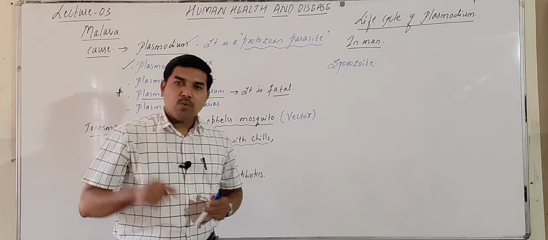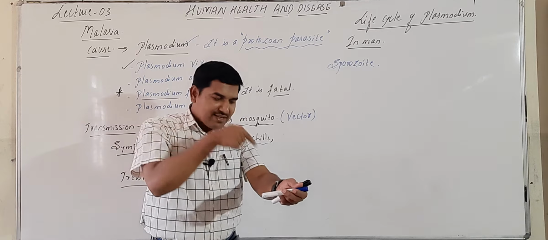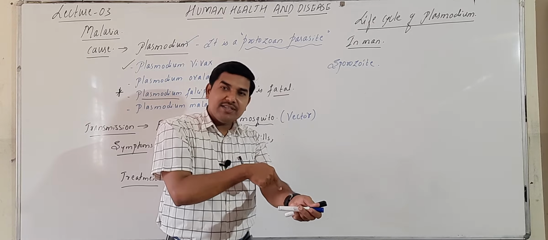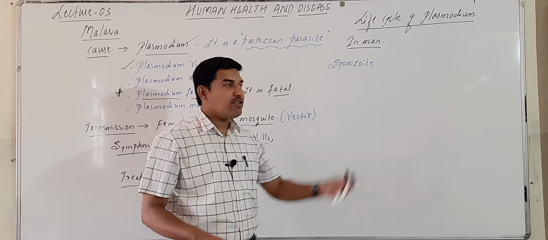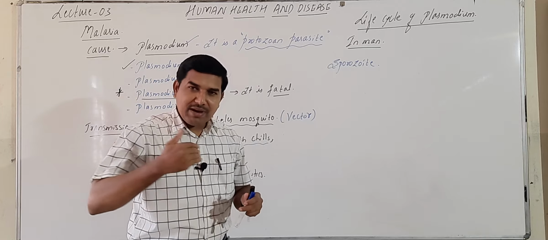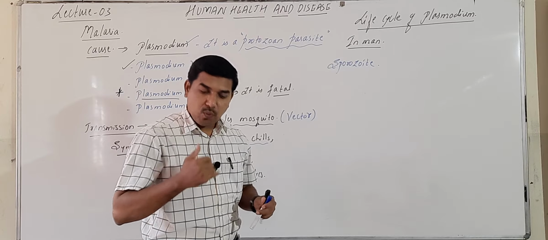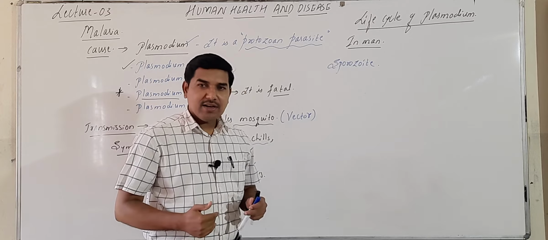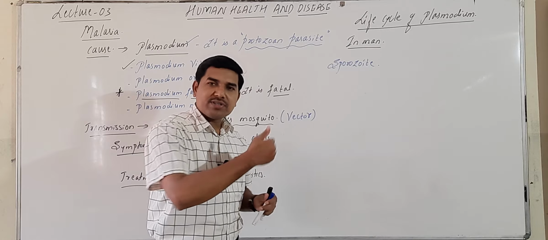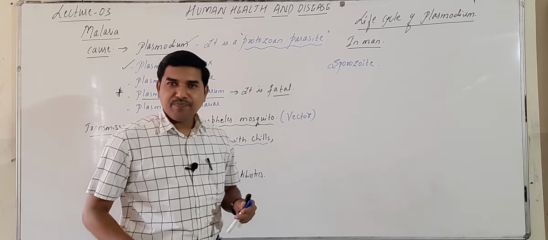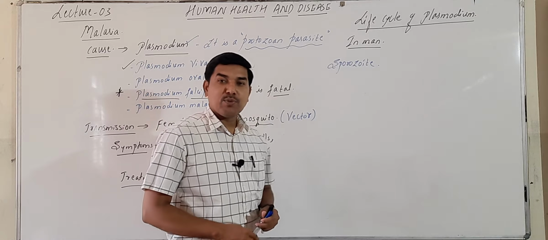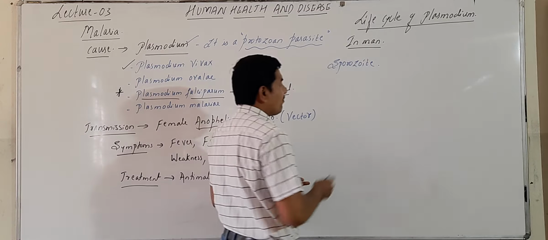Plasmodium has various stages and phases where it converts into different forms. So the infective stage is the sporozoite, remember, which is most important.